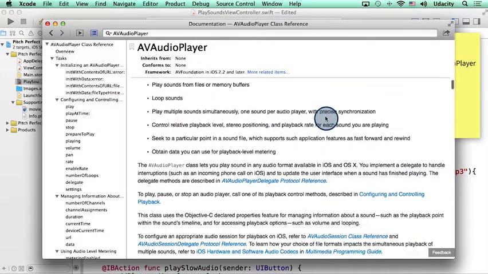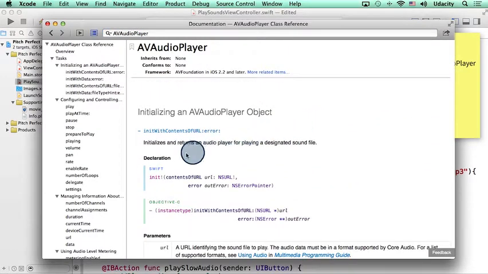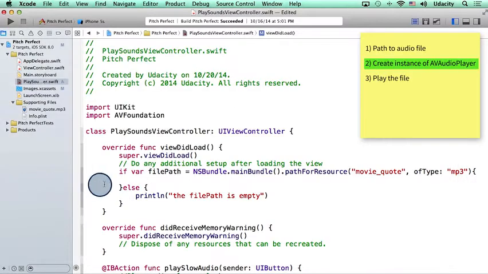Now I read through this documentation, and in here I found a constructor that can help us make an instance of AVAudioPlayer. It takes in 2 arguments, one of which is called URL, which is of type NSURL. I think this is the URL to our MP3 file, although NSURL seems new. Now at this point I'm starting to wonder if the file path in my code is also of this type. So I'm going to go back to my code and check.